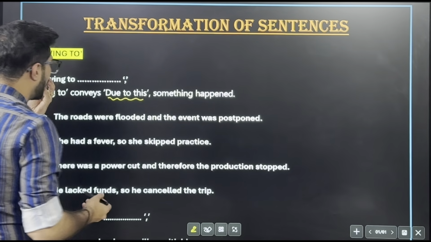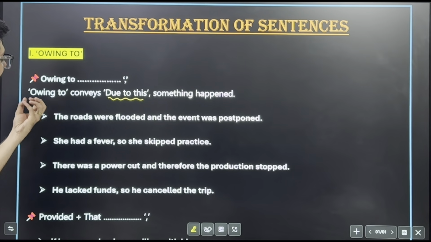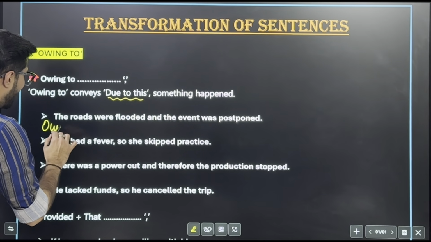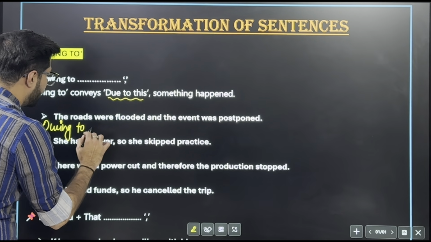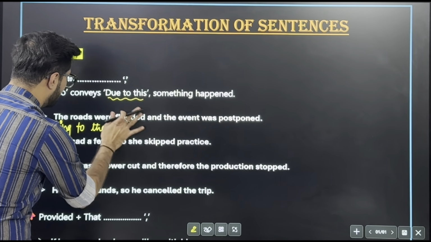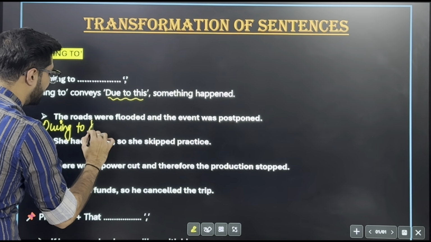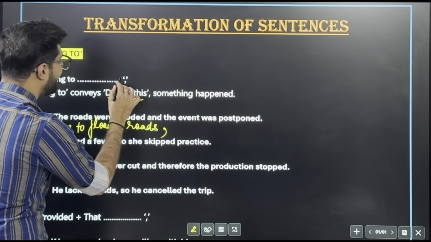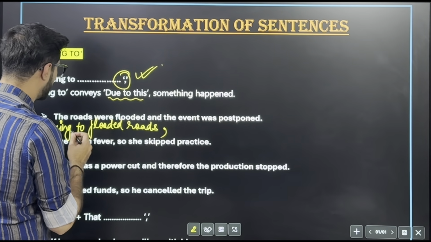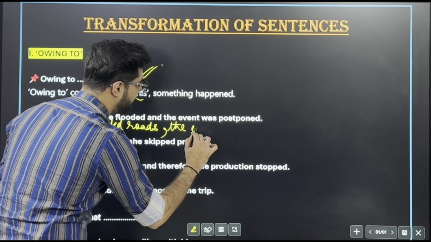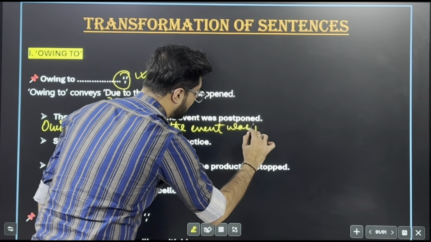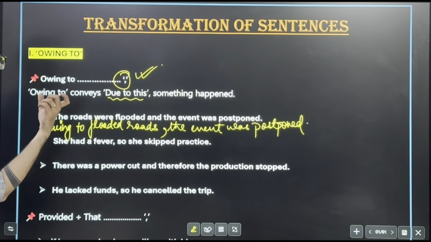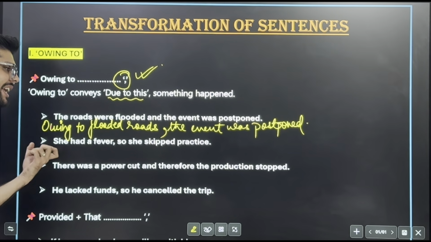So if you are asked to begin with owing to, how will you form it? For example, the roads were flooded and the event was postponed. For this it will be owing to flooded roads. The is not used. Owing to flooded roads; if it were the roads, then we would use the. Owing to flooded roads, comma. Always remember to use a comma when joining sentences with owing to. So owing to flooded roads, comma, the event was postponed. Okay?